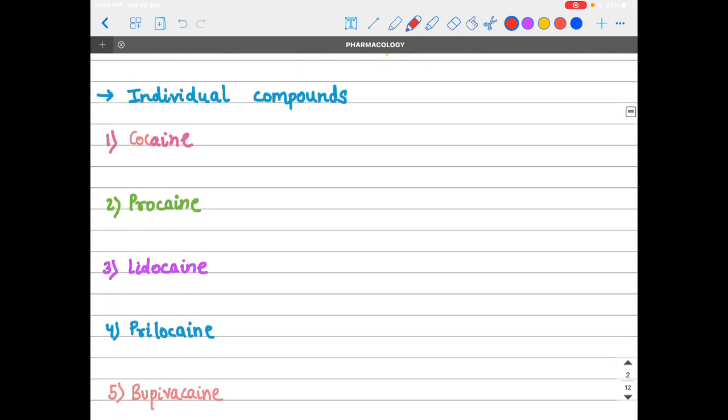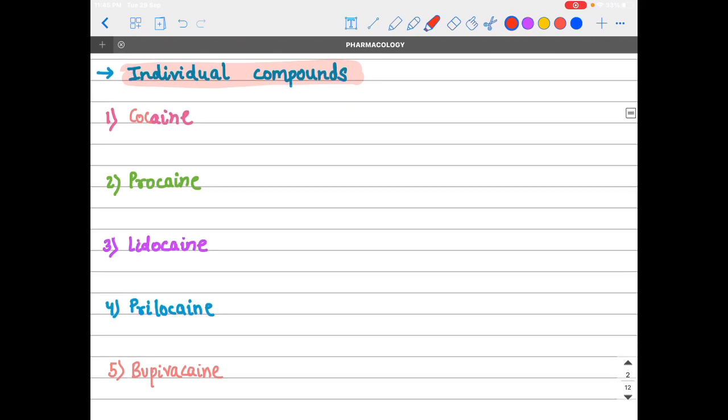Now, move towards some of the important individual compounds. Number one is cocaine. Cocaine is a vasoconstrictor. It is the only local anesthetic which is a vasoconstrictor. All others are vasodilators. One more point, that it should not be given IV or should not be added with adrenaline.